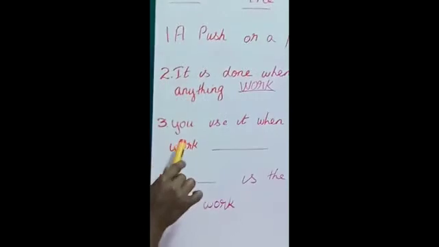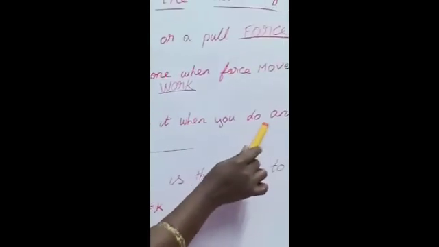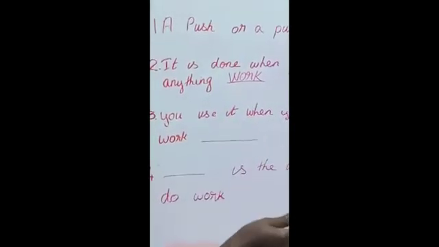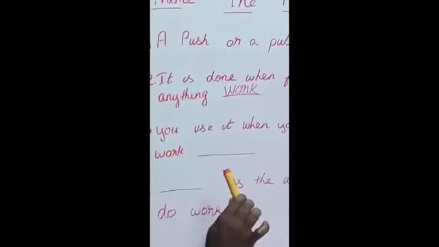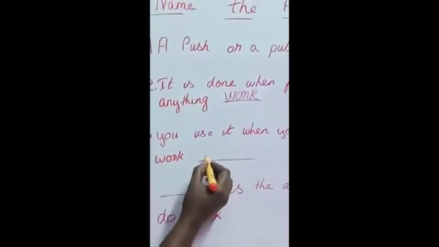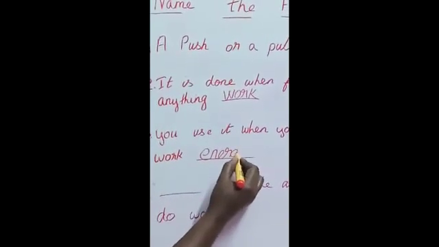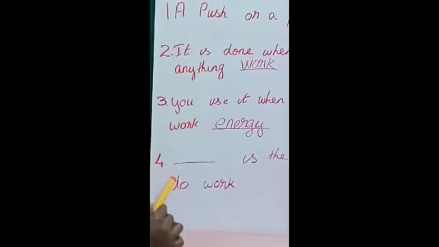Next, third question. You use it when you do any work. If you want to do any work, what do you have to use? Yes, energy. What is the spelling for energy? E-N-E-R-G-Y. Energy. Good.